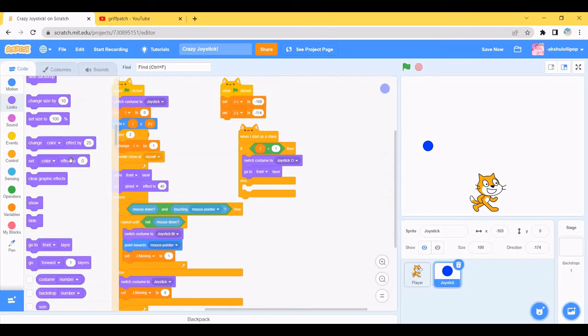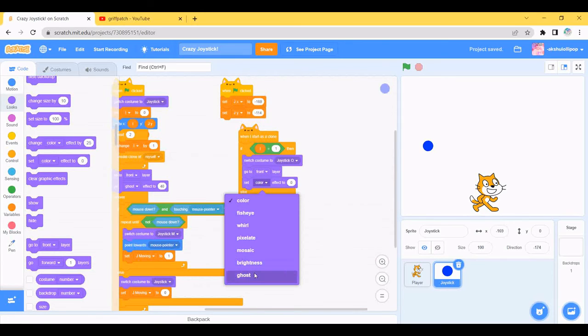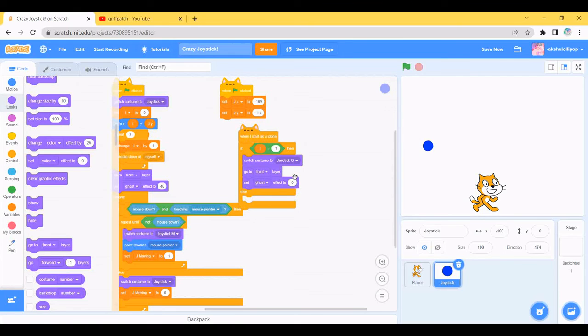Maybe I'm going a bit fast. No. Drag the set color effect to 0 and change to ghost, again ghost, 40, and duplicate this and keep it under else. Don't forget to keep it under else. It's 90.